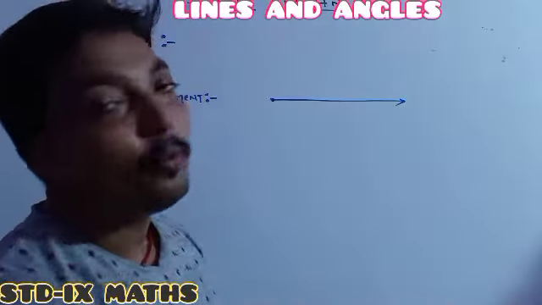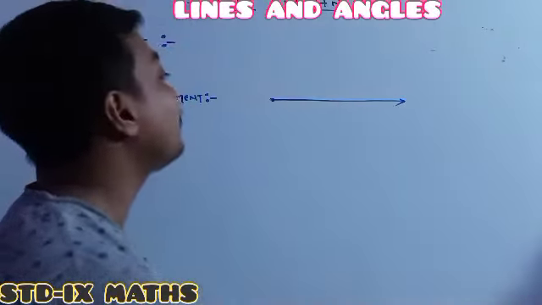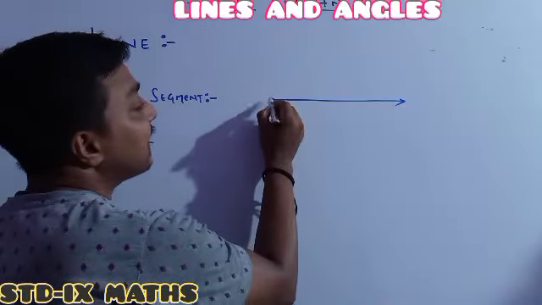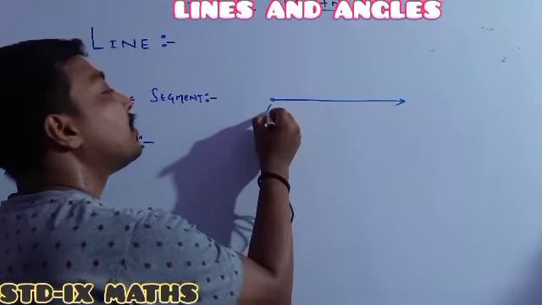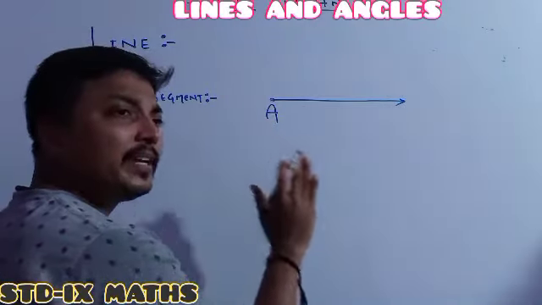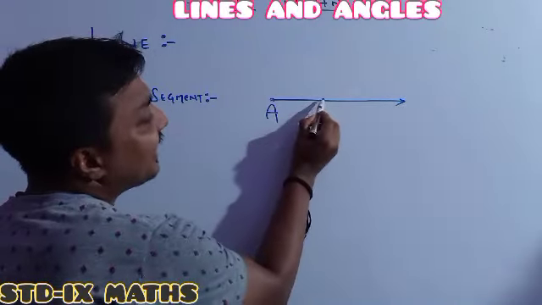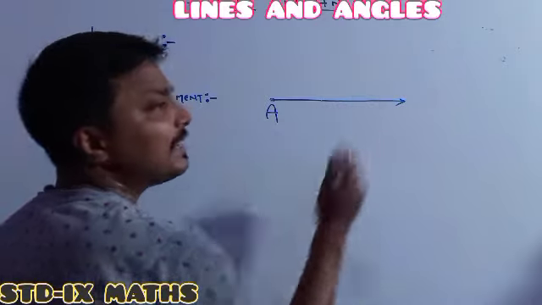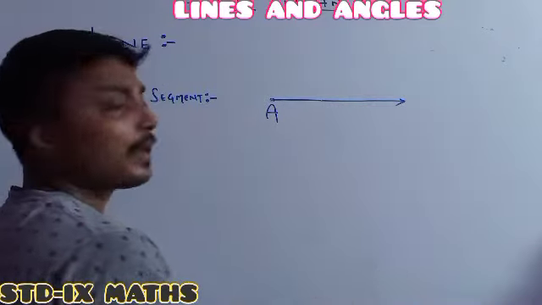And how to represent it, everyone you have to see. Here is the starting point. Always you have to give the name of the starting point, and then after the starting point it is fixed. Then after that you can take another point anywhere to the right side, anywhere to the right side.